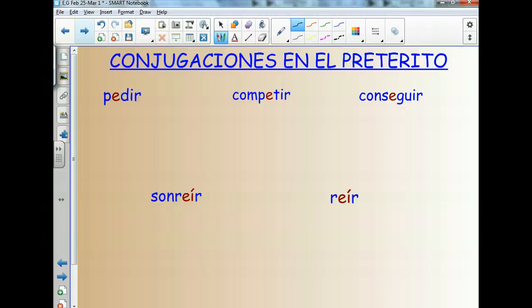Okay, so let's take a look at 5 verbs, and these verbs will be examples of how all of these work. So we're not worried about the first and second person. These are just going to change in the third person. These are not boot verbs. Let's take pedir and let's conjugate it all the way down.